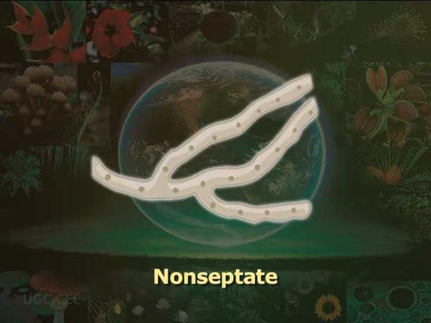In the non-septate fungi, the hypha is one long tube permitting the cytoplasm to flow throughout the length of the filament.